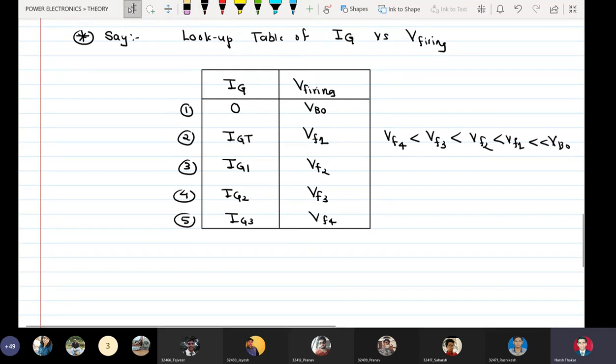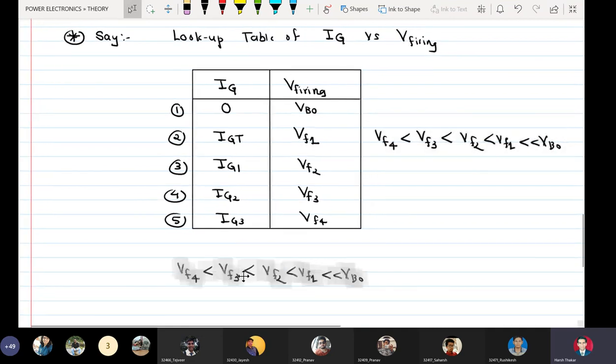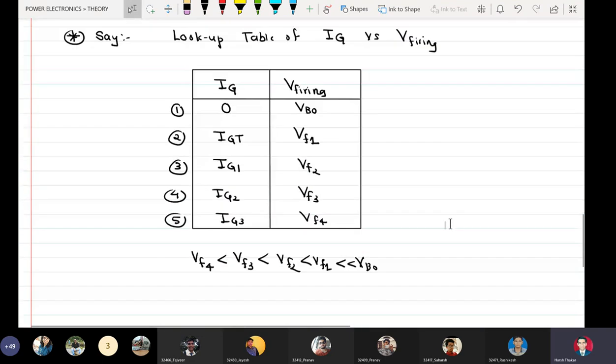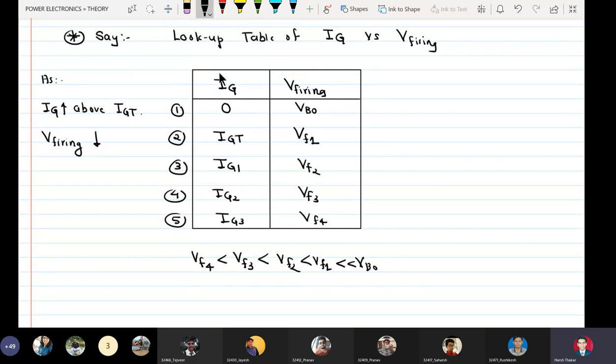Okay, let me take it here now. So we can say that as IG increases above IGT, the firing voltage goes on reducing.